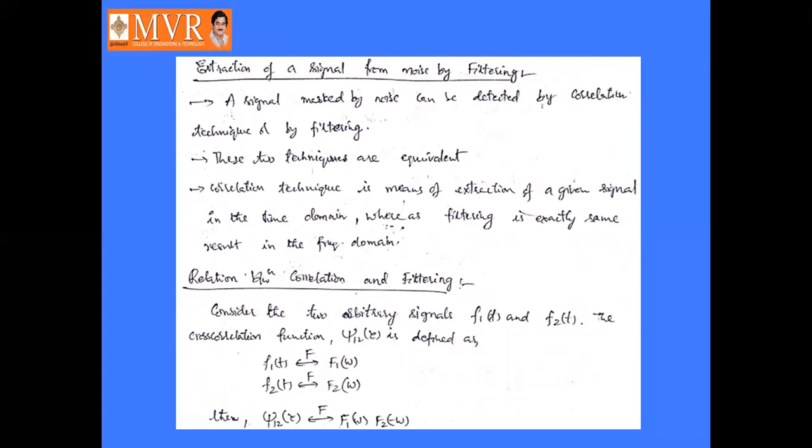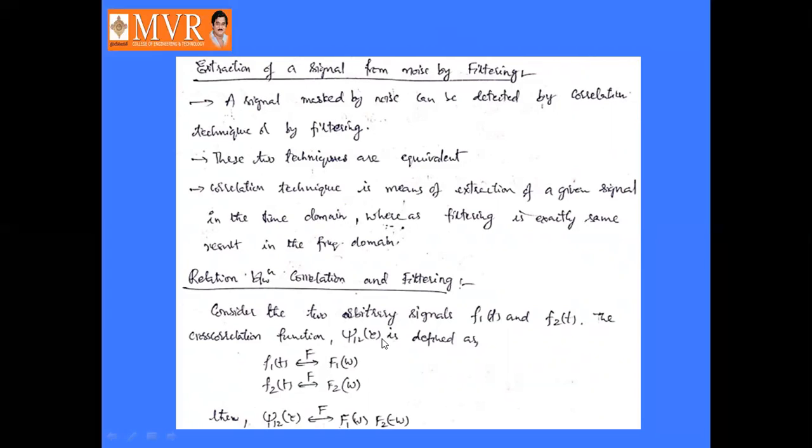Suppose it is in time domain, then that is called correlation technique; if it is in frequency domain, that is called filtering technique. Now we will see the relation between correlation and filtering.